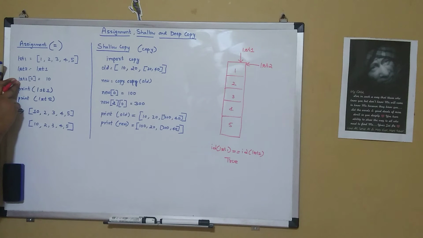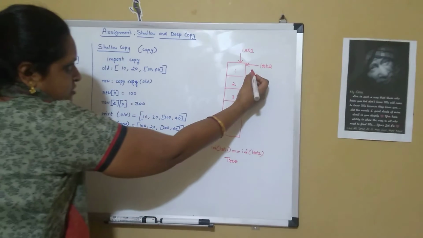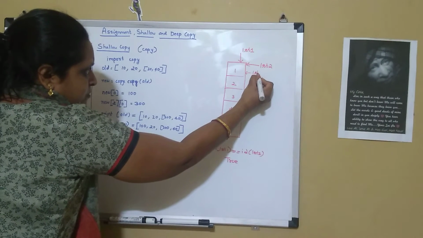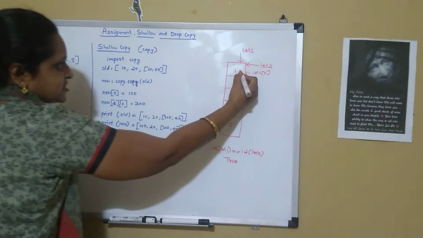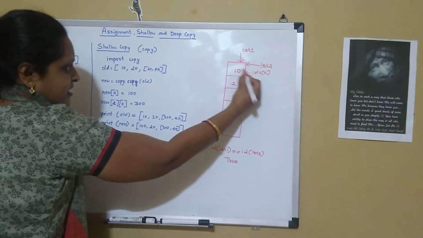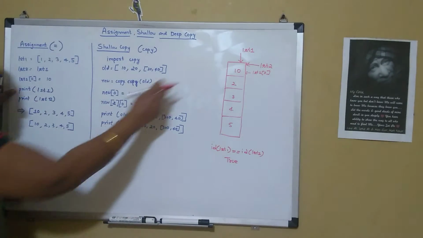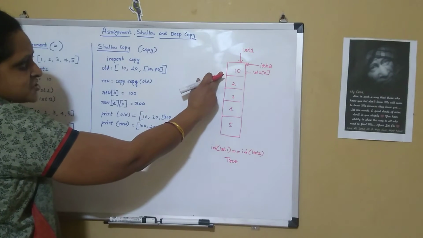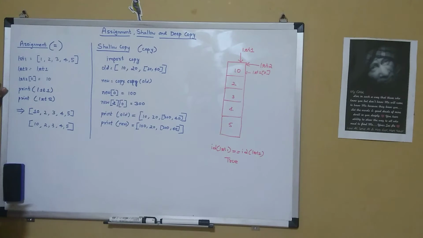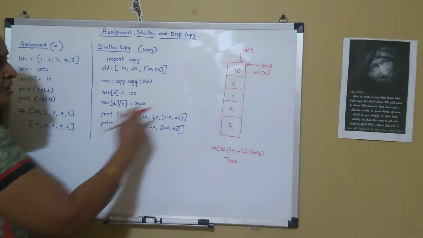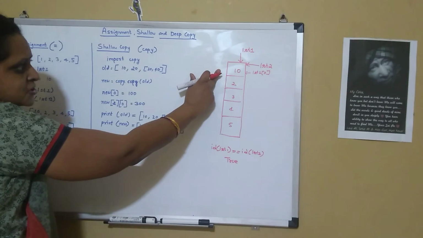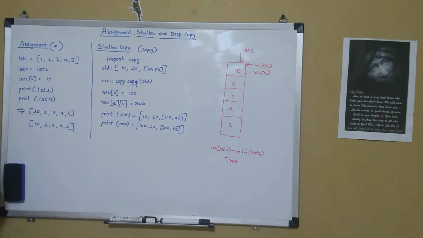Now if I change the value in the new list, LST2 of 0, from 1 to 10, then LST1 of 0 also gets changed to 10. Our main criteria was to keep a backup of the original data and change it in the new version, but the original version also got changed with the assignment operator.